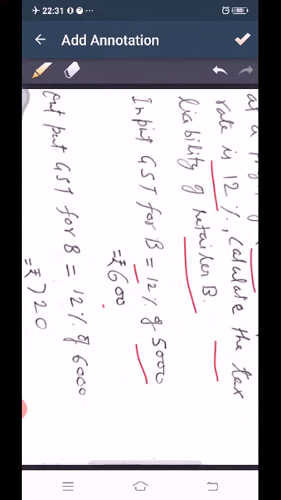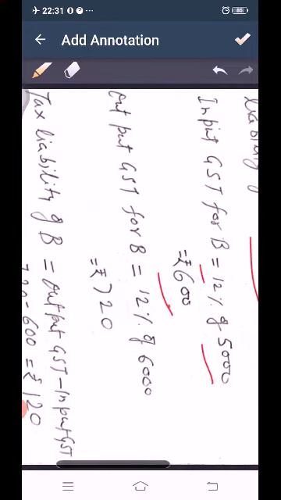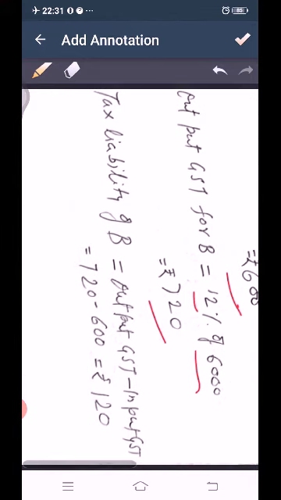So we see that input GST for B is 12% of 5,000, that is 600 rupees. Output GST for B: he sold it for 6,000, a profit of 1,000 rupees. So 12% of 6,000, that is 720 rupees. So tax liability of B is output GST minus input GST. So that is 720 minus 600, rupees 120 will be the tax liability of B.